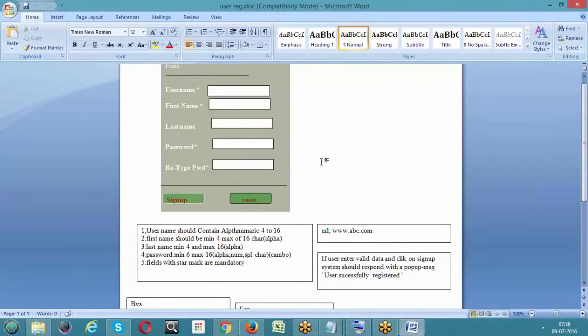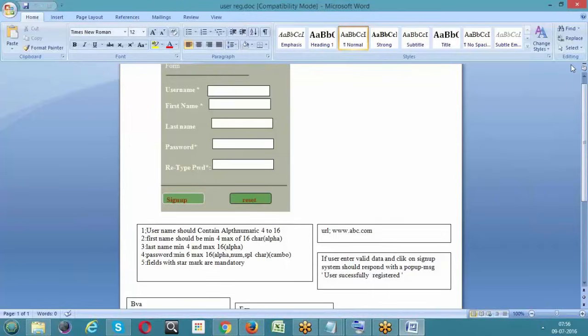Okay. So we need to write the test cases for this user registration form. How many test cases can we write? What are the ways to write them? How to manage the valid data? How to manage the invalid data? How to check alternate testing? All those things we'll cover in our next session.